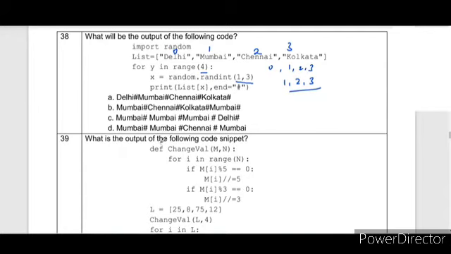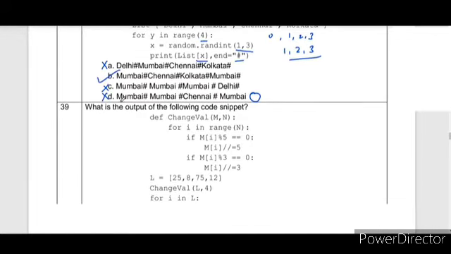Right? So when we see this option, in this case 1, 2, 3 will be fine, but Delhi is at 0, so let's eliminate all the values where Delhi is mentioned. Now we are left with 2 values. Here if you can see list of X is hash. So Mumbai, Chennai, Kolkata will be fine. In this case Mumbai, Chennai, Mumbai is given, but no hash is given if you see. If hash is given, then this option can also be the correct option. So in this way, this is also wrong. Option number B is correct.